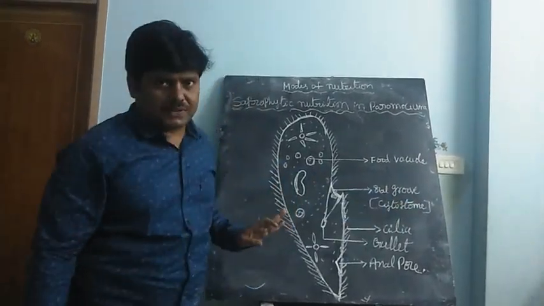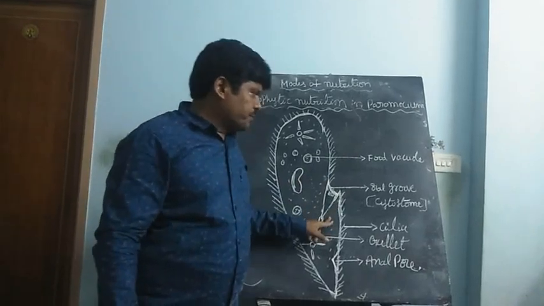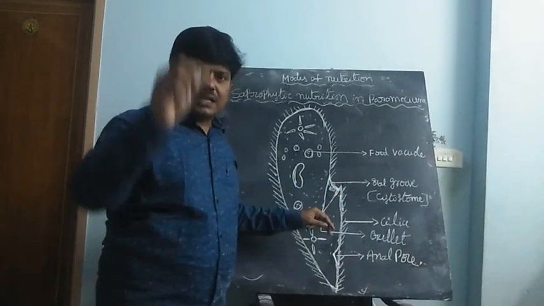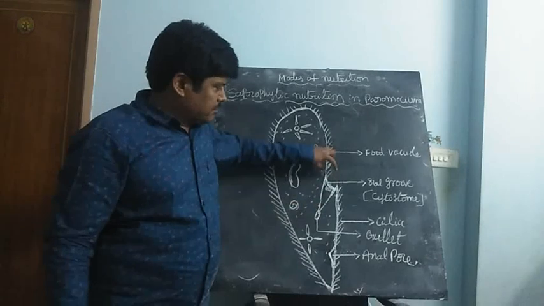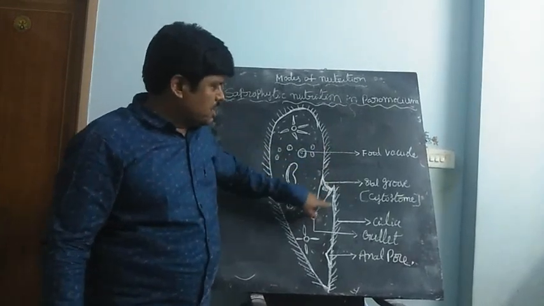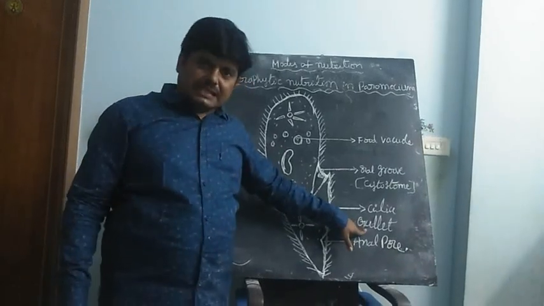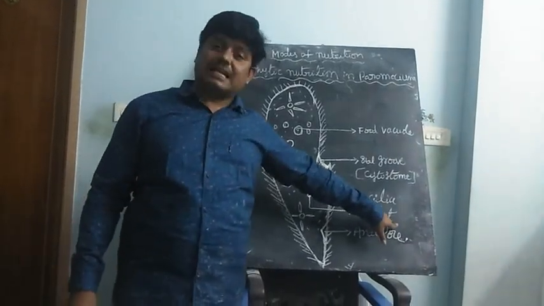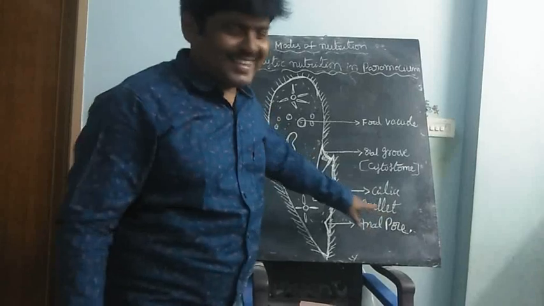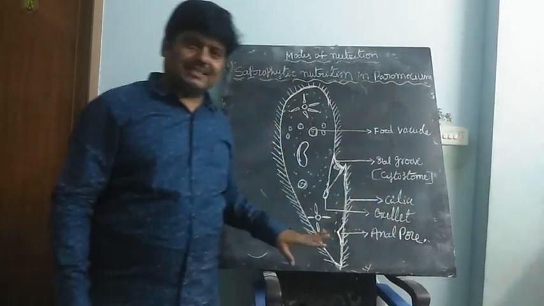After the oral groove, the food particles enter into the inside of the body, called the gullet. What we call the gullet.